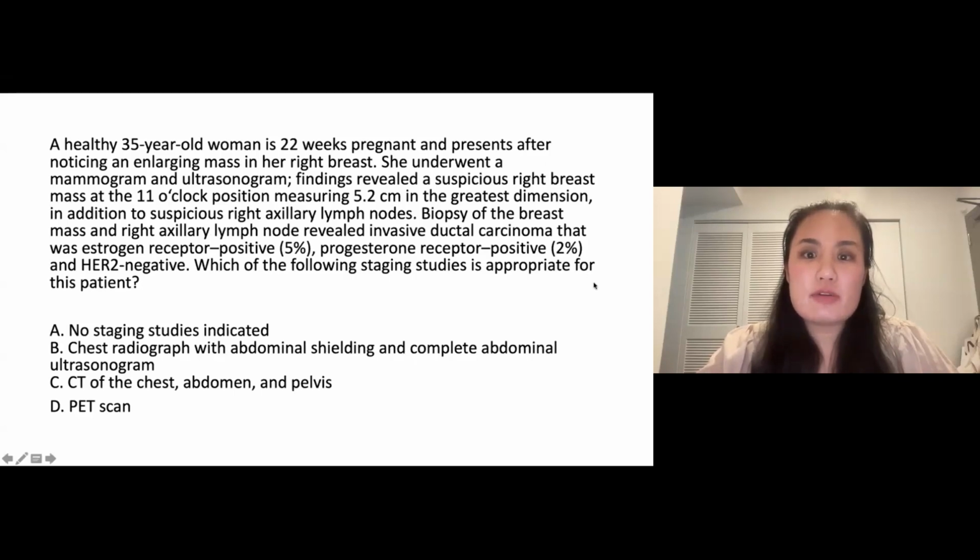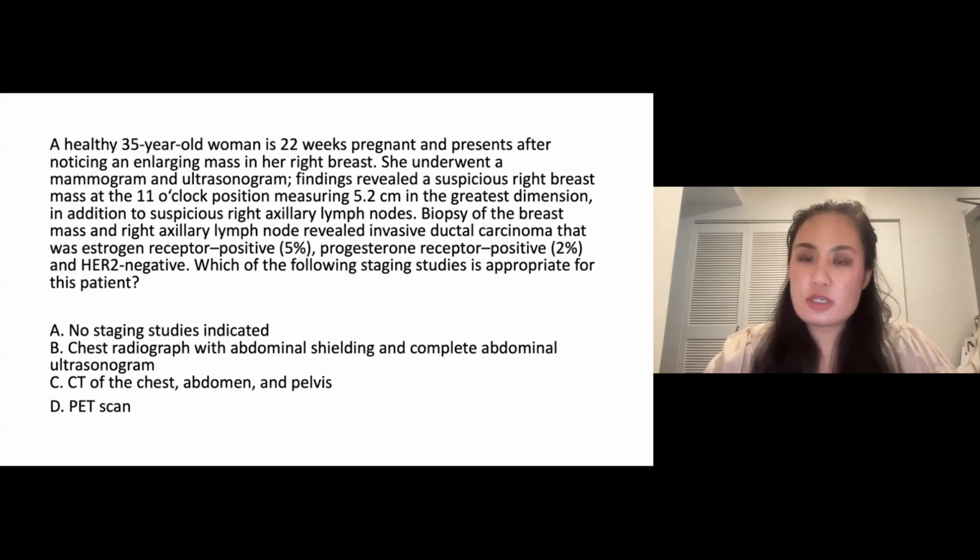A healthy 35-year-old woman is 22 weeks pregnant and presents after noticing an enlarging mass in her right breast. She underwent a mammogram and an ultrasound, and findings revealed a suspicious right breast mass at the 11 o'clock position, measuring 5.2 centimeters in the greatest dimension, in addition to suspicious right axillary lymph nodes. Biopsy of the breast mass and the right axillary lymph node reveals invasive ductal carcinoma that was estrogen receptor 5%, progesterone receptor 2%, and HER2 negative. Which of the following staging studies is appropriate for this patient?